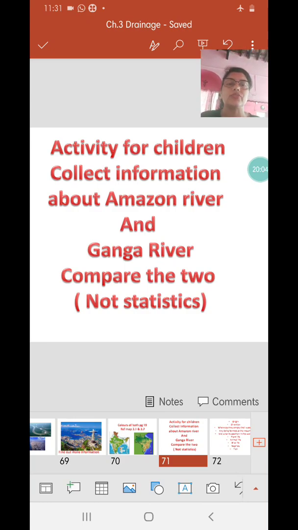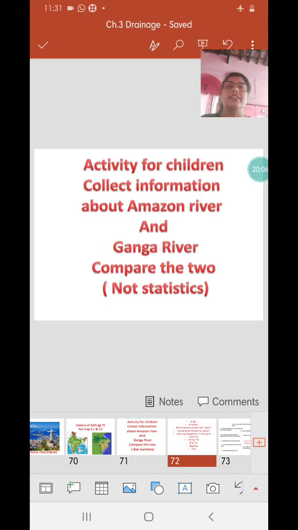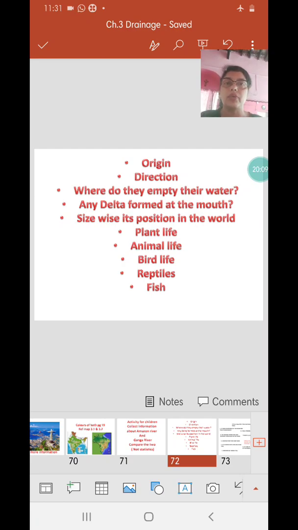They don't expect you to remember the statistics, but what you can find out is where they originate. Where does Ganga originate, we have discussed that; where does Amazon originate; what is the direction of their flow. By now you are surely capable of writing all these in your own words. Where do they empty their waters, any deltas that are formed, state-wise and size-wise position in the world, plant life, animal life, bird life, reptiles, fish, etc. And you can also talk about urbanization, which is more common in river Ganga.